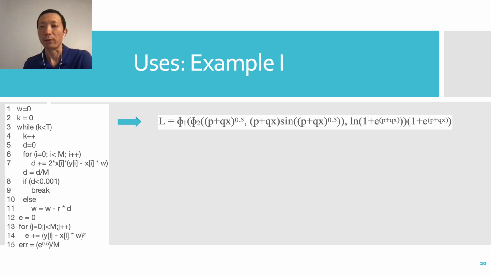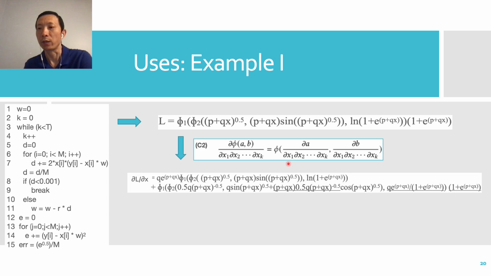Now let's see how the formulae can be used. We have seen that we can get this symbolic representation from this code. With corollary C2, we can easily compute the derivative of L over x by applying differentiation on each of the arguments of the phi function.